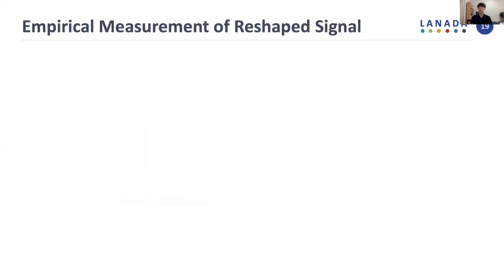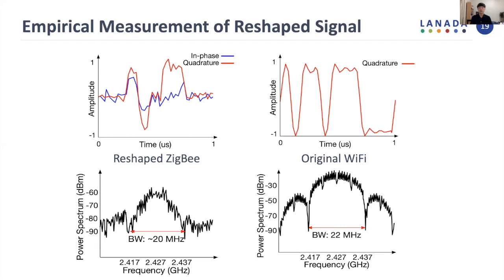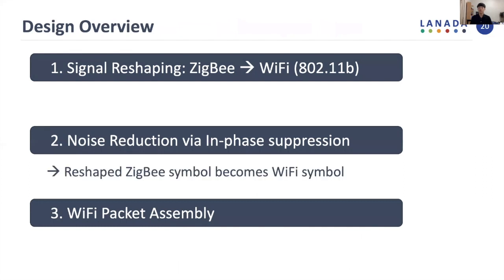To demonstrate that this signal reshaping and signal selection are able to successfully reshape the ZigBee signal into Wi-Fi, we empirically measure the reshaped signal and original Wi-Fi signal in the time domain and frequency domain. As you can see, the reshaped ZigBee showed maximized correlation of quadrature and suppressed in-phase, while its bandwidth is successfully expanded to mimic the Wi-Fi signal. Until this point, we achieved that the reshaped ZigBee symbol becomes a Wi-Fi symbol.